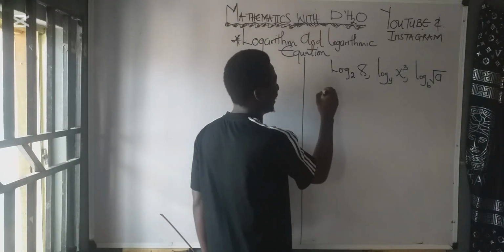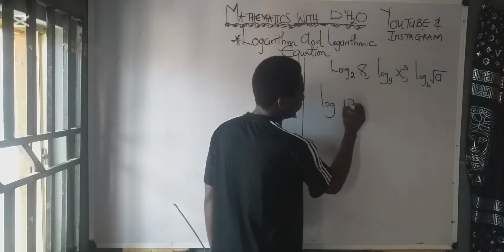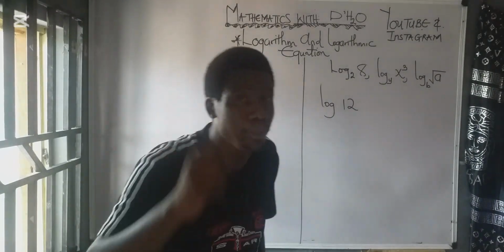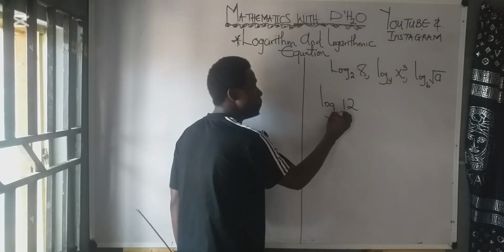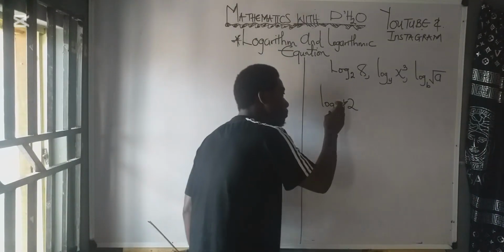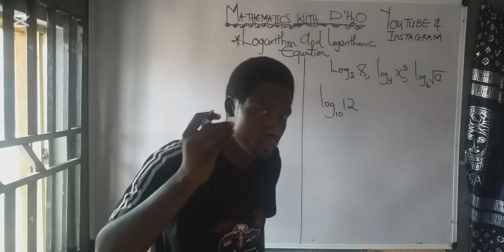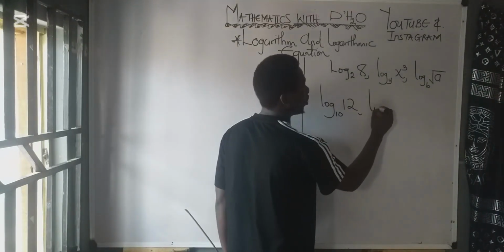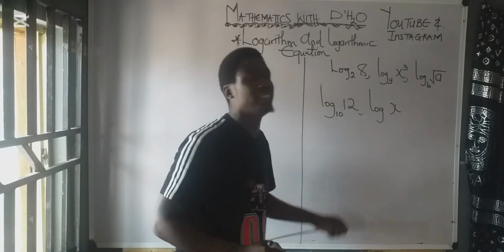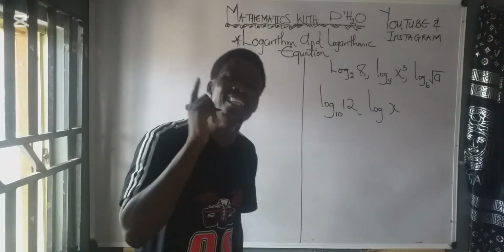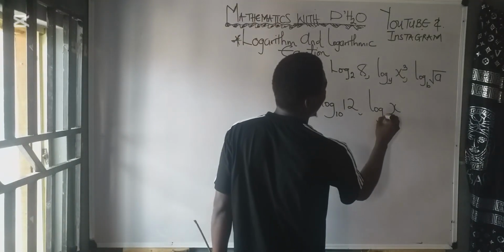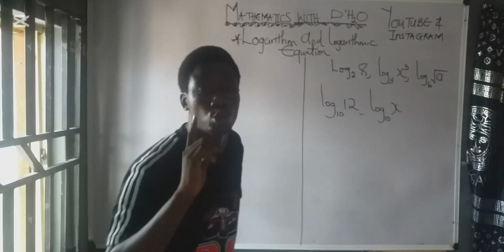Now, if I have something like this, what is this? This one has a number but it has no base. And as it has no base, know that the base is what? Base 10. So anytime they give you a logarithm problem and they do not put the base, know that the base is base 10. So if I write something like log x, it is pronounced as log x base 10. So any logarithmic problem without a specified base is automatically in base 10. So that should be noted.